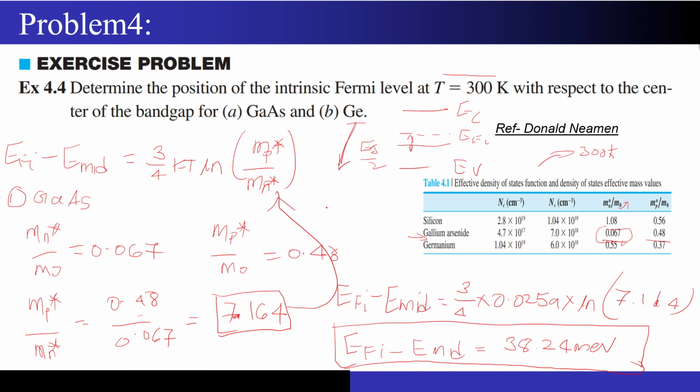So this value will come out to be around minus 7.7 milli electron volt, correct? And if you want to know the reason for this, then I will explain the reason. Just look at the values over here. For germanium, 0.55, correct, and 0.37. Their ratios are not significantly different. Whereas in case of the gallium arsenide, I had one term as 0.067 and the other 0.48, almost 10 times bigger, right? So that's why I got a large amount of difference between EFi and E mid compared to the germanium, where the difference is small.